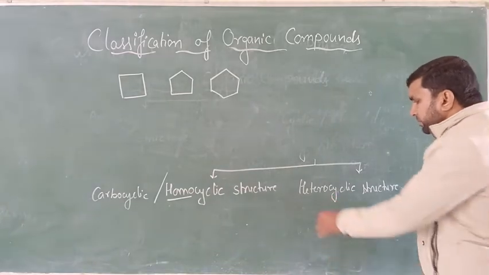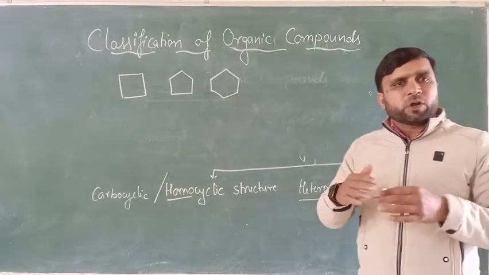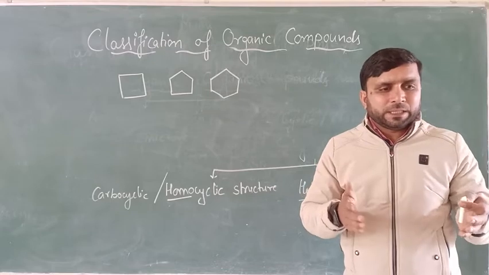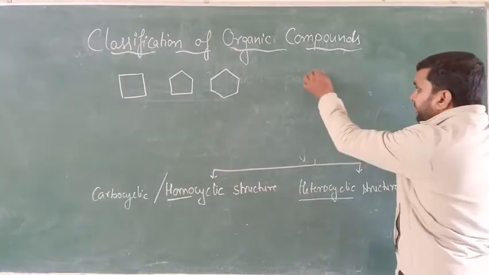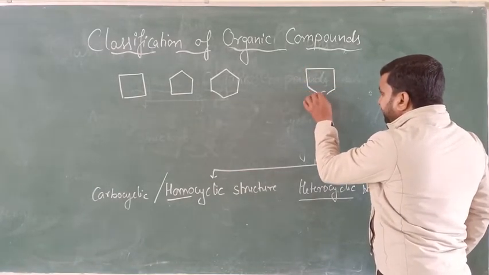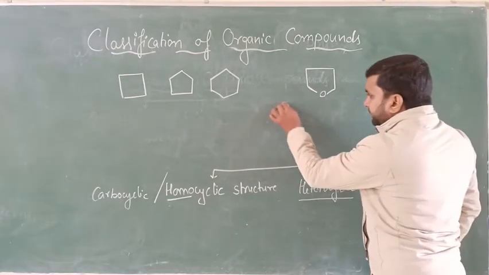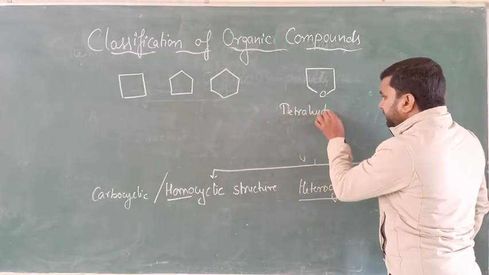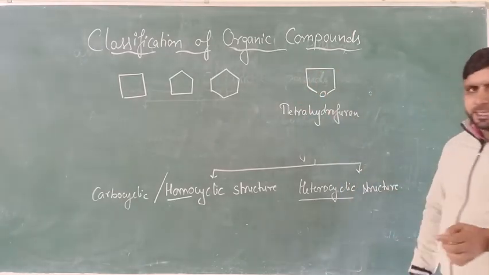Now if you talk about heterocyclic, as the name says, hetero means different, meaning in this cyclic structure there will be carbon atoms, and along with carbon some other atom will be there. For example, a very common example of a heterocyclic structure is tetrahydrofuran. Four carbons and one oxygen atom are there.